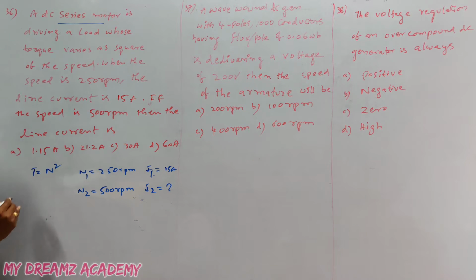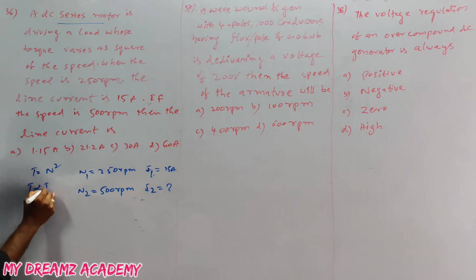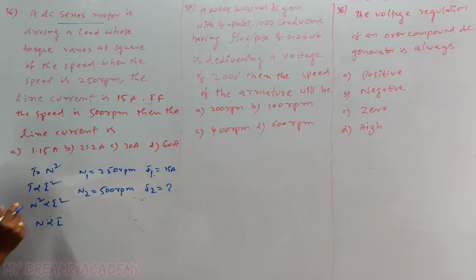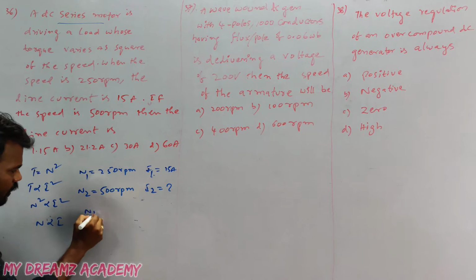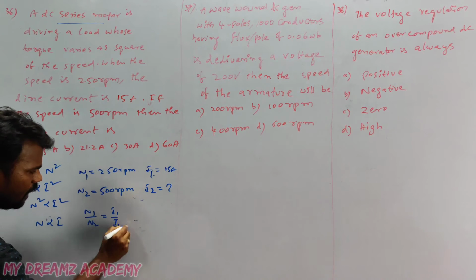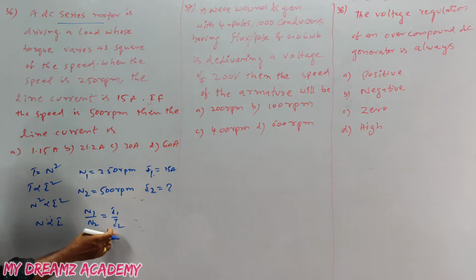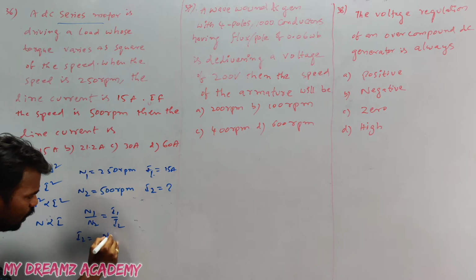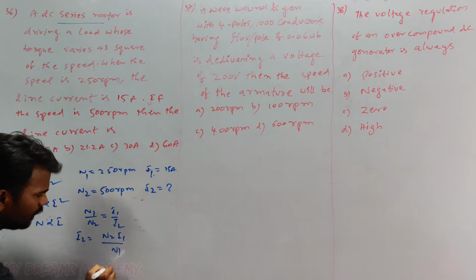From this relation, for a series motor, torque is directly proportional to the square of the current. So T is proportional to I square, and substituting, n square is proportional to I square. So n is directly proportional to I. We can write n1 by n2 equals I1 by I2. We need to calculate I2, so I2 equals n2 into I1 divided by n1.